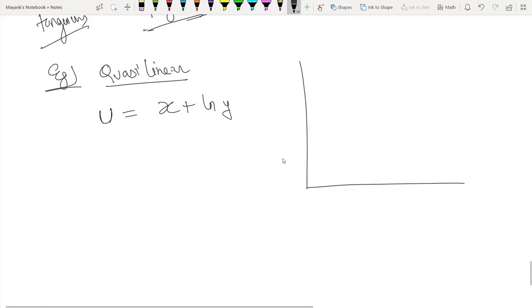No, no, no, not horizontal line. They are going to be convex, but so y can never be zero क्योंकि वो ln के अंदर है. ठीक है? So y can never be zero because it is in ln. So in this case, the ICs, they look like this. Y never zero, so y can be any positive number but not zero.